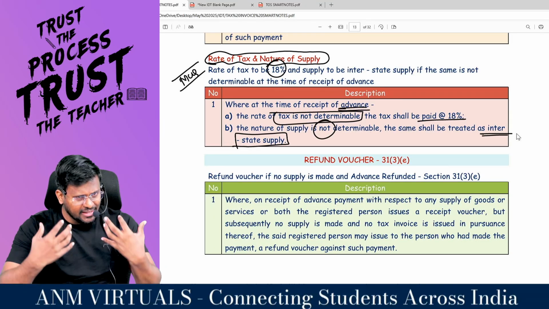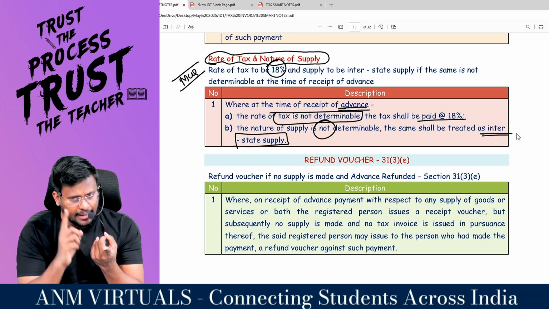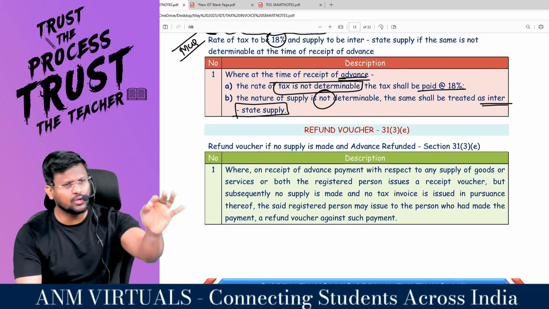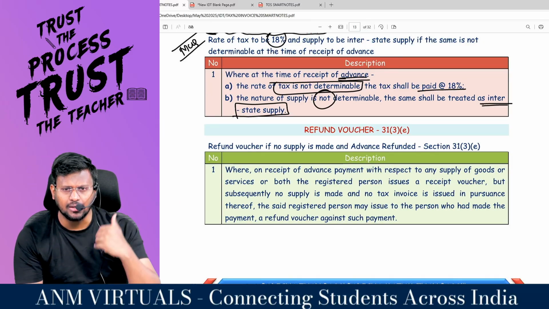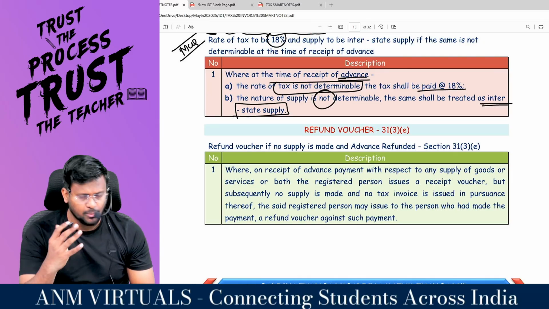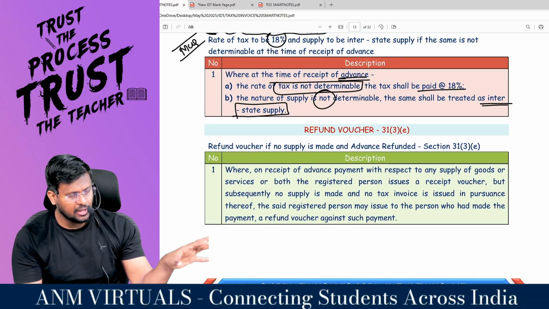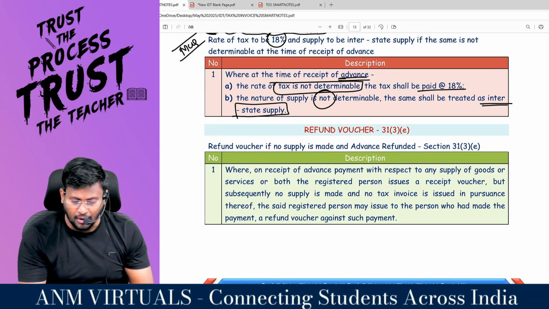Sir, when you are getting the advance, if you don't know the rate of tax, it should be 18%. Nature of supply should be interstate. Have you got the advance? Once you got the advance, you are supposed to provide the receipt voucher. And you have to provide the supply, either supply of goods or supply of services. If you are not able to provide the supply to the recipient, you have to refund that amount.